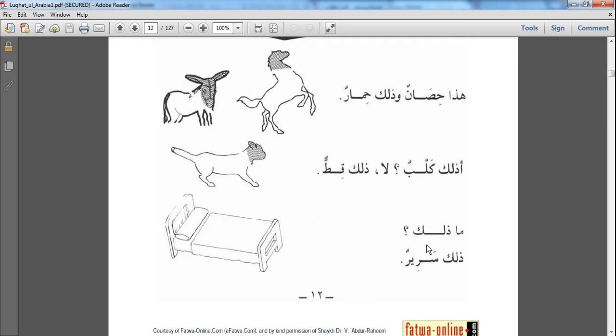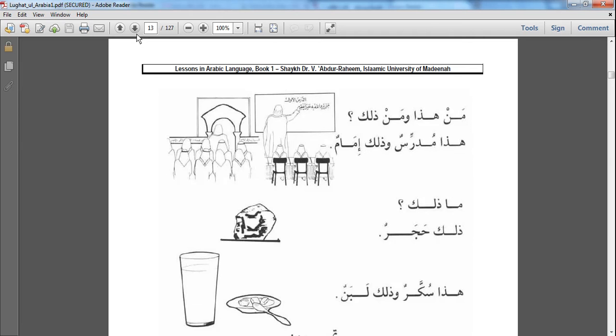Ma dhalika, what is that? Dhalika sarirun, that is a bed. Man hadha wa man dhalika, who is this and who is that? Hadha mudarrisun wa dhalika imamun, this is a teacher and that is an imam.